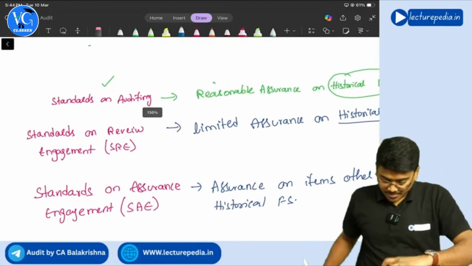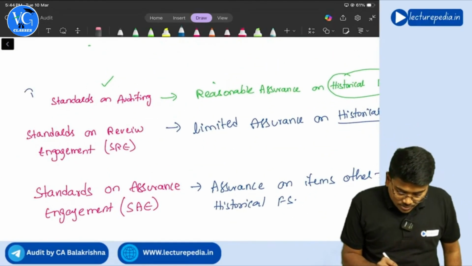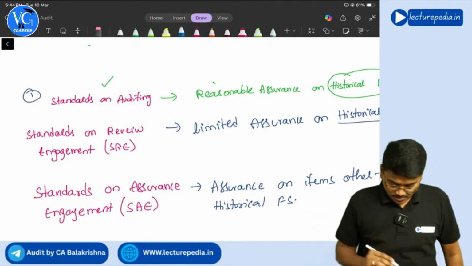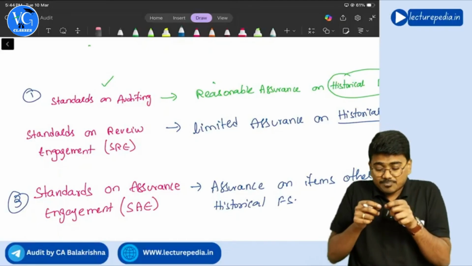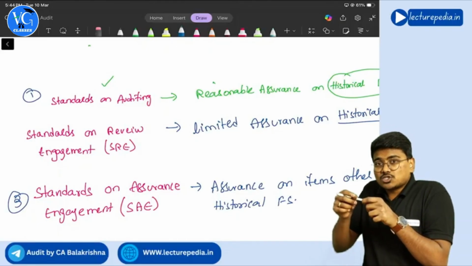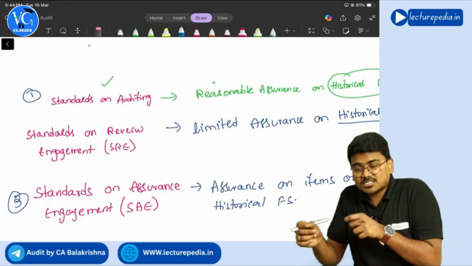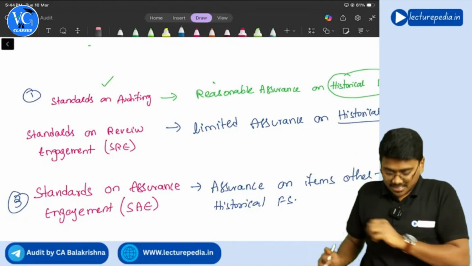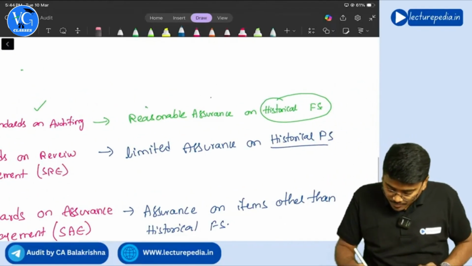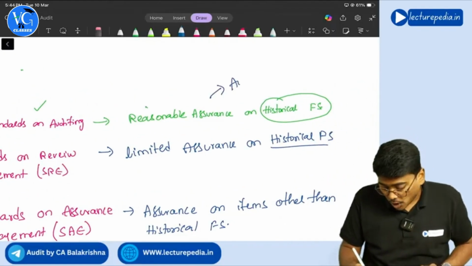See, in this first one you are providing assurance, in this third one also you are providing assurance, but if you provide assurance on historical financial statements, you will call that engagement as audit. There is a specific name for this type of engagement as audit.